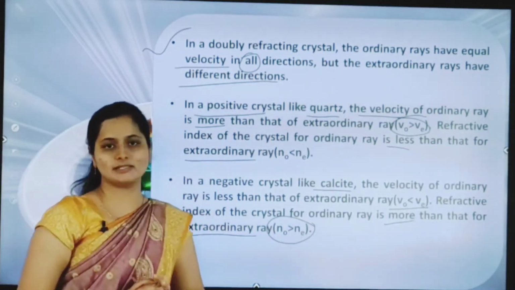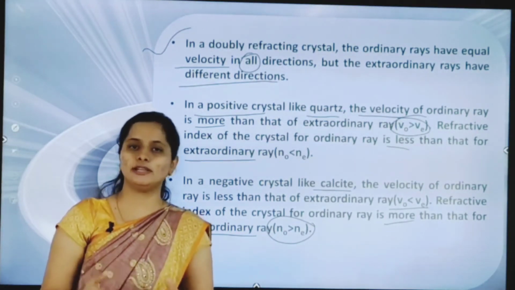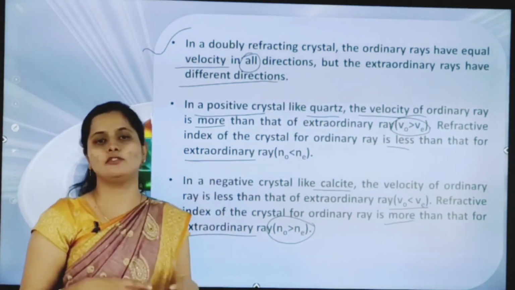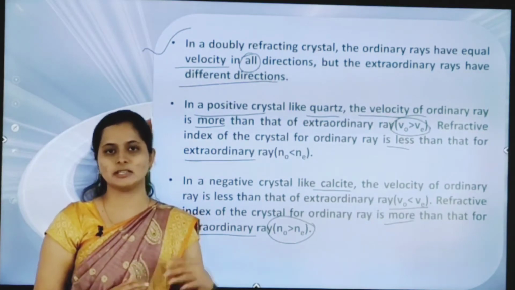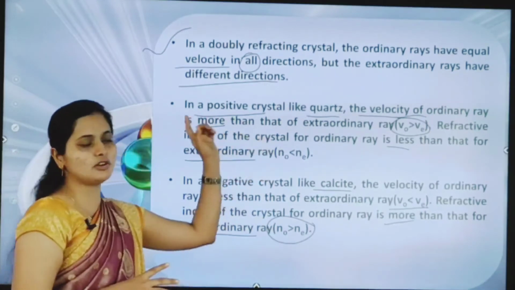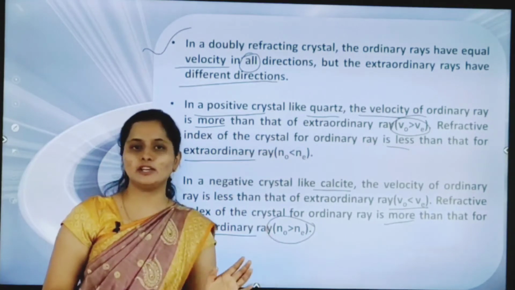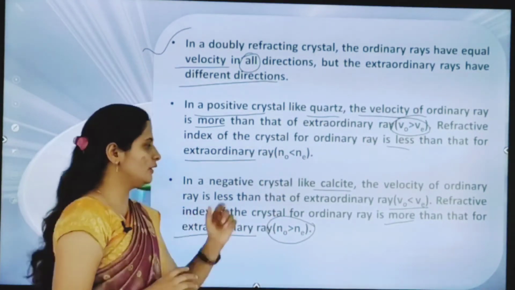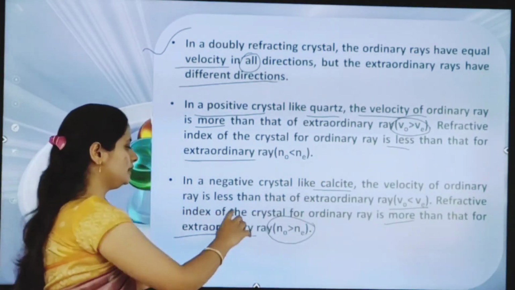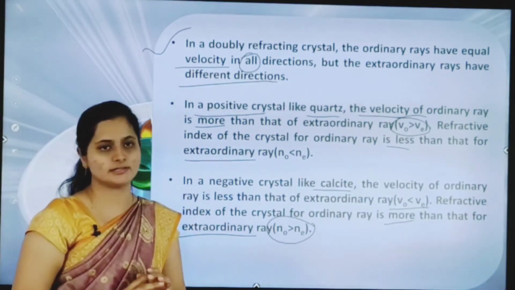Okay, in these three conditions, in first we are taking one doubly refracting crystal, ordinary ray velocity same in all direction, but for extraordinary ray velocity is different for different directions. Second, we are taking a positive crystal like quartz. In that V0 is greater than VE and N0 is less than NE. But in a negative crystal like calcite, what happened? V0 is less than VE but N0 is greater than NE.